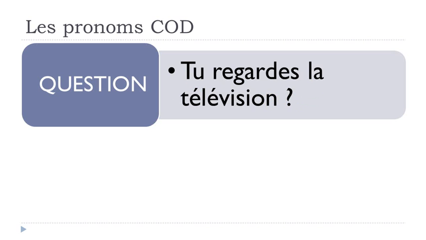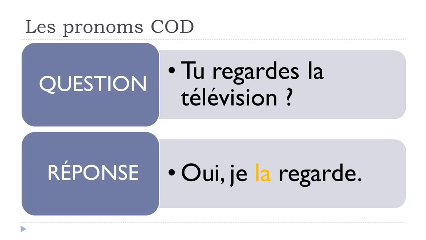So we've got all the keys necessary. Oui, je la regarde. As I said a long time ago in a lesson, remember that in French, the pronouns, like this one for instance, are coming before the verb. That's the reason why you will have this la here before the verb. Oui, je la regarde.